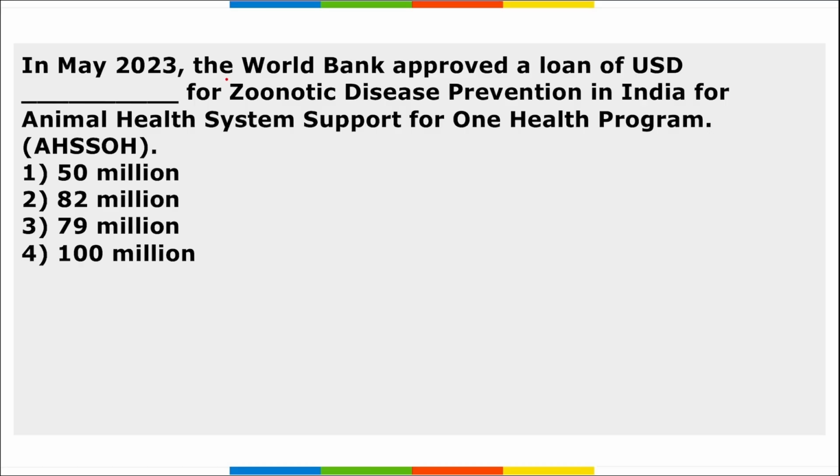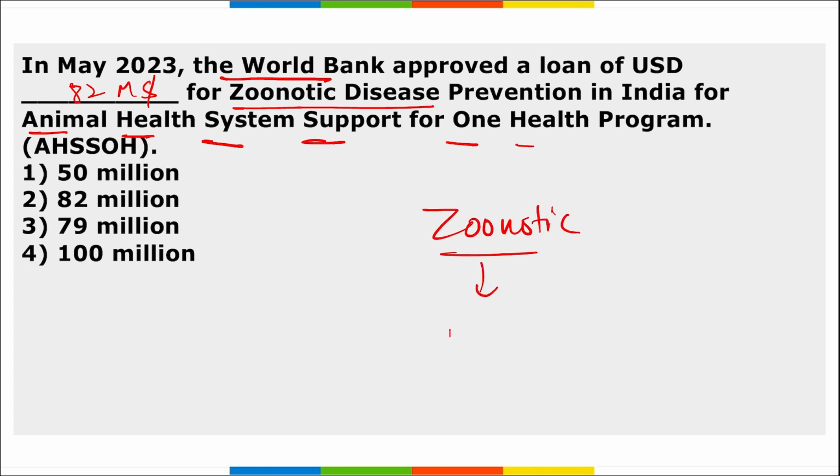Next, the World Bank approved a loan of $82 million for zoonotic disease prevention in India and for animal health system support for the One Health program. Remember, what are zoonotic diseases? These are diseases that are transferred from animals to humans, right?